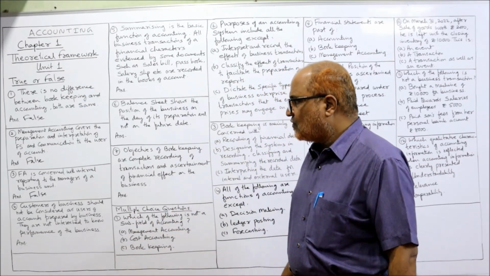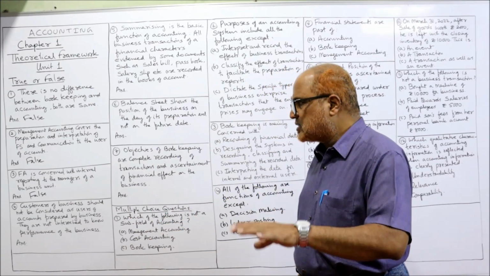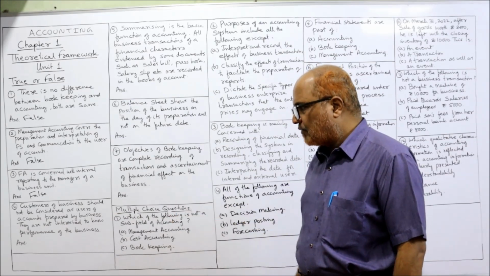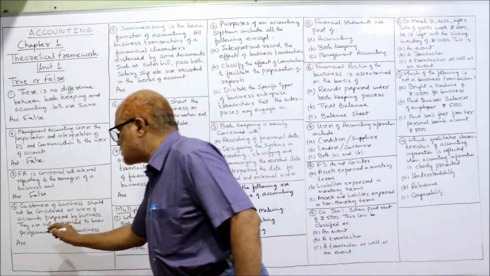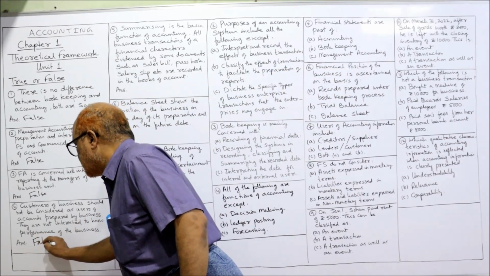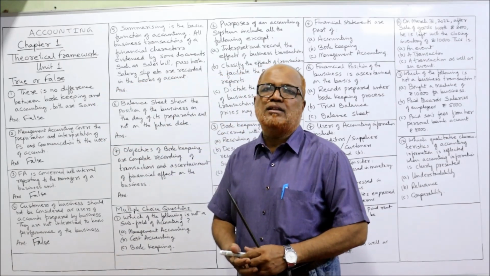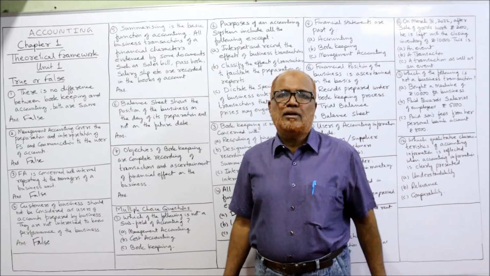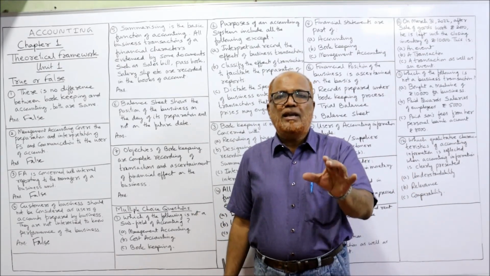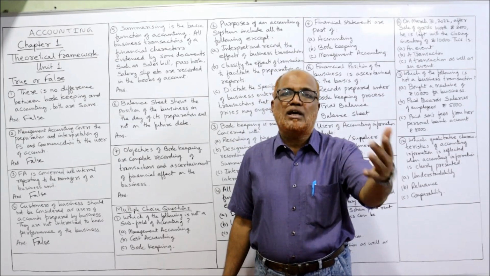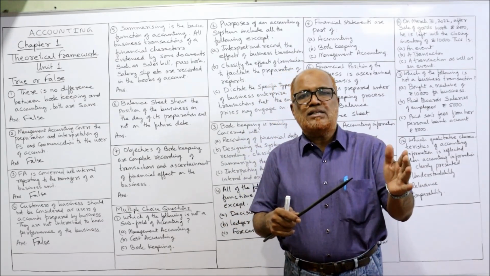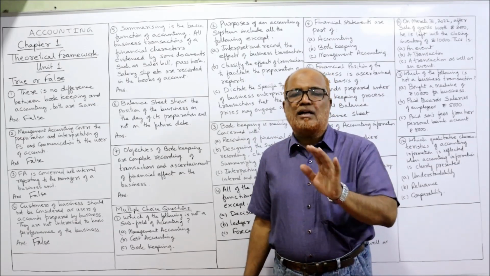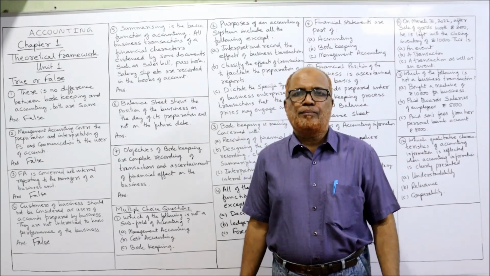Next, customers of a business should not be considered as users of accounts prepared by the business. They are not interested to know the performance of the business. It is false. See here, customers are also interested in the accounts. It is not necessary that the final consumer will be the people who consume the goods. There are many customers who use the goods for their production. For example, XYZ company supplies goods to ABC company. So ABC company is the customer of XYZ company, right?